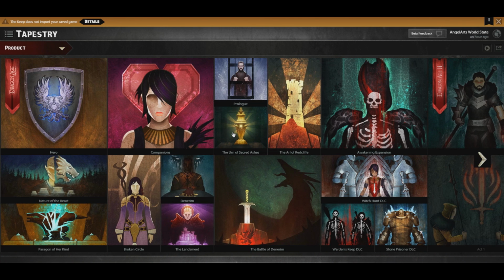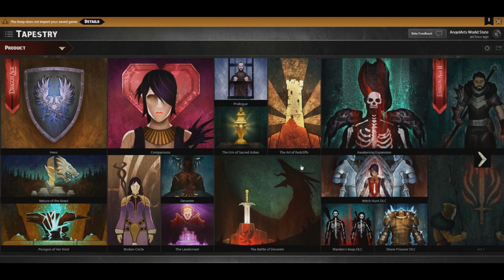The interesting thing about the Keep is that while it does upload your characters, it doesn't upload all of your decisions. And that actually is a good thing in many ways. Of course, now I have the difficulty of going through this Tapestry. This is a Tapestry, by the way, where you can fine-tune all of the hundreds of decisions that you made in this game. The ones that you saw me go through during Varric's narration were just the key things, but not all of the decisions that you could make.